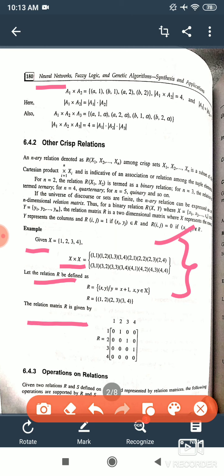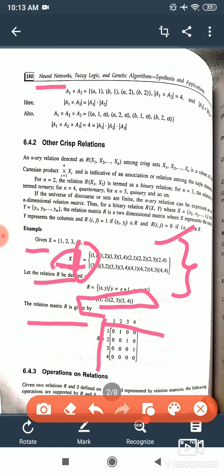Now if we have to draw the relation matrix for that, how will we draw it? We will just write the first set of the Cartesian product as our rows and the second one as our columns. So 1 2 3 4, here we are having the same as x cross x, so we will write here 1 2 3 4 and 1 2 3 4. So now whichever element is present in the relation becomes 1 and the rest will become 0. So the element is either present or absent. We are having only two things in the crisp relation.